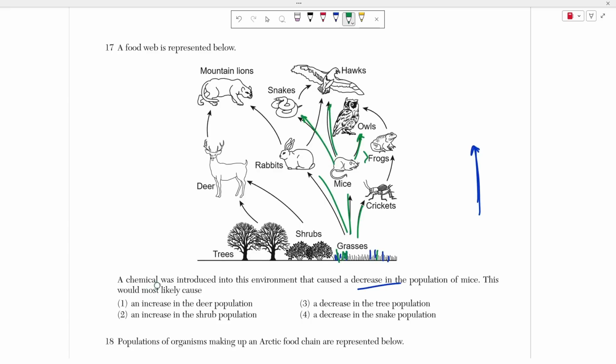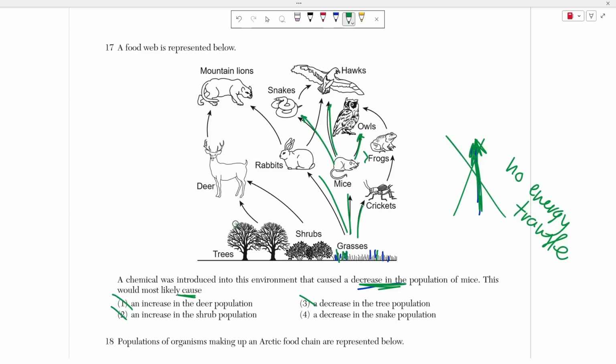Now it's asking us, if we have a decrease in the population of mice, this would most likely cause what? And automatically we can eliminate choices 1, 2, and 3, because if there isn't an arrow, there's no relationship between these two species. If there's not an arrow, that means that there's no energy transfer. So let's look over here, right?